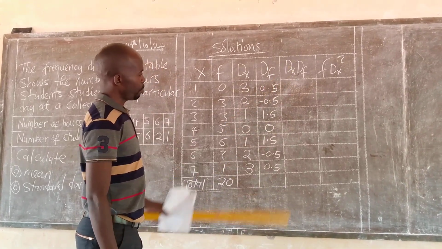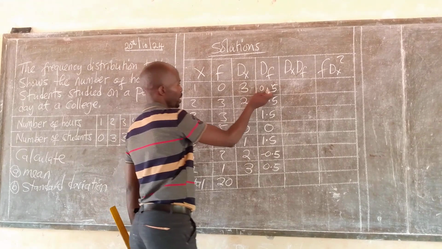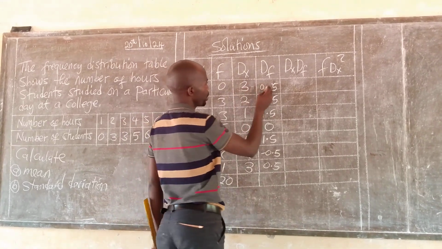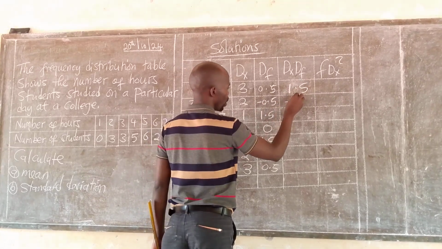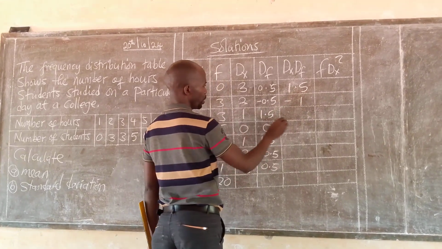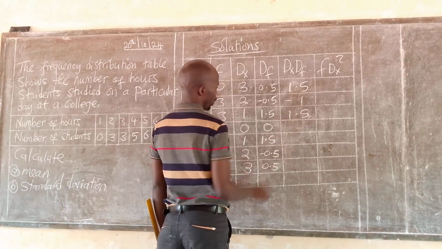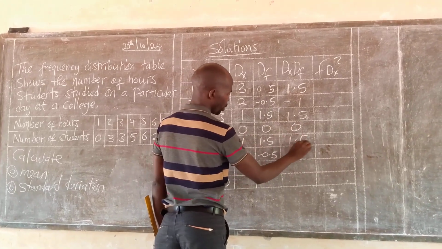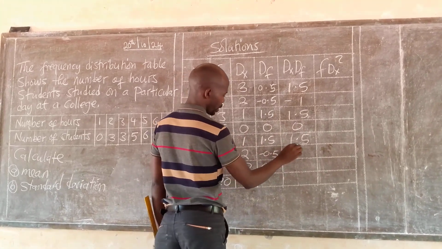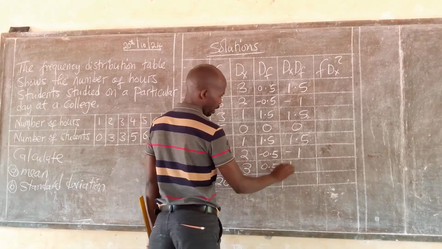Then in the next column, we multiply dx and df. 3 times that gives us 1.5. 3 times that, negative 1. Then 1 times this, 1.5. Then 0 times 0, I have 0. 1 times this, I have 1.5. Then 2 times this, I have negative 1. And 3 times that, I have 1.5.